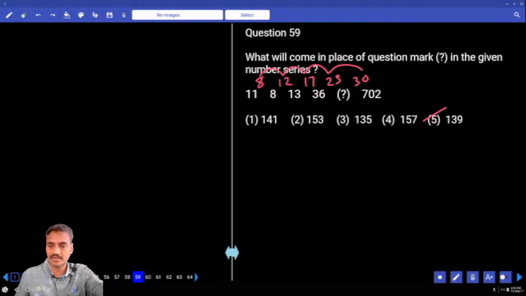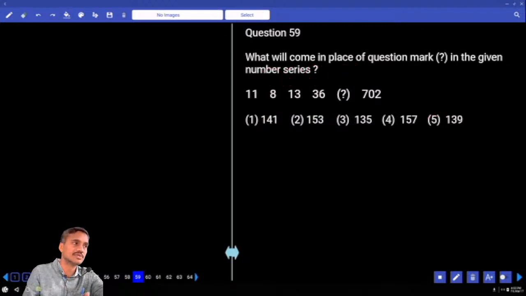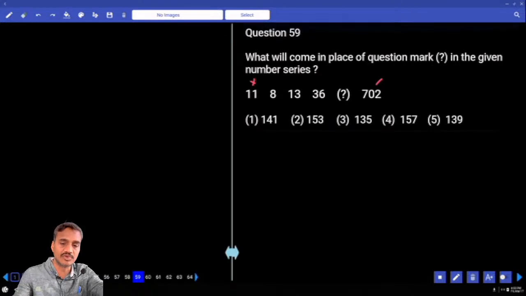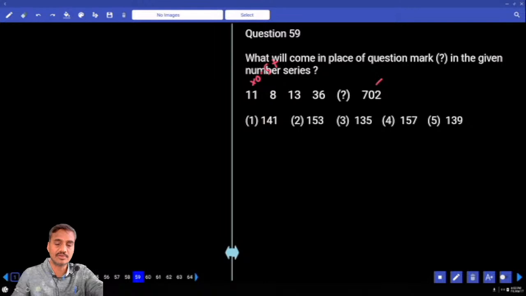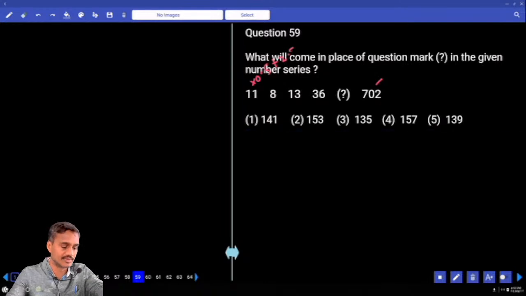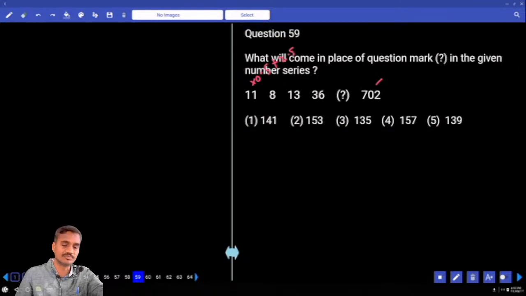Then 59: 11. The number once decreased, and from there onwards it is increasing. Numbers are increasing at a very fast rate, so product or combination. Now 8 is nearer to 11 into 0.5, 5.5. And 11 into 5.5 plus 2.5. There, into 0.5 plus 1. Then 8 into 1 plus 5. Is there any particular pattern?